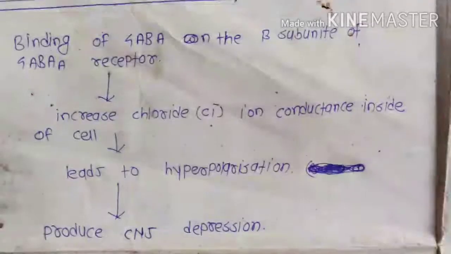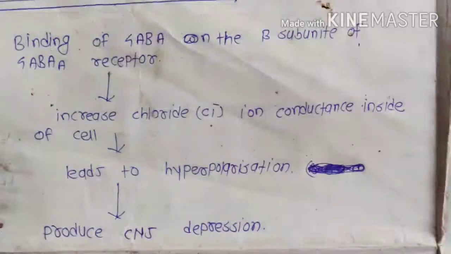So in case of convulsion and epilepsy, we use the GABA agonist for CNS depression and to produce a calming effect. So friends, this is all about GABA and the GABA A receptor. Please understand the mechanism of action.